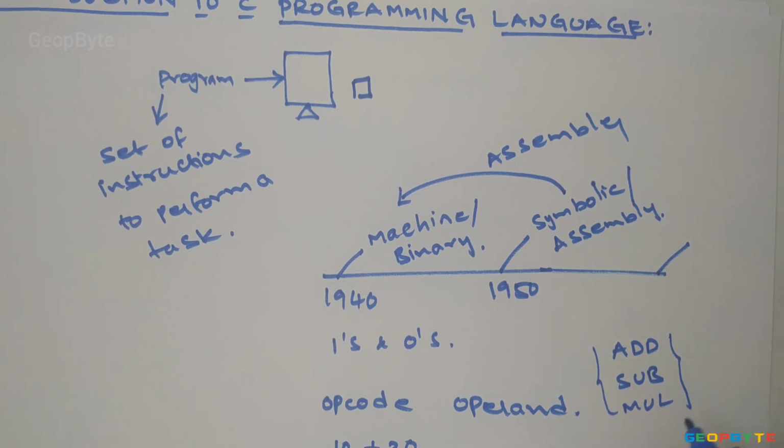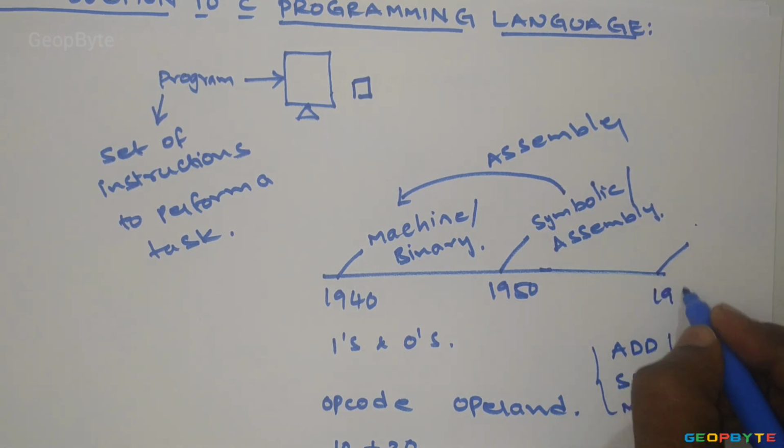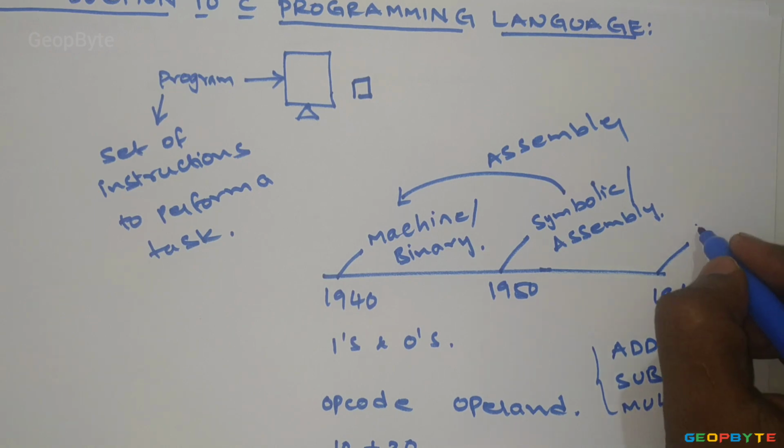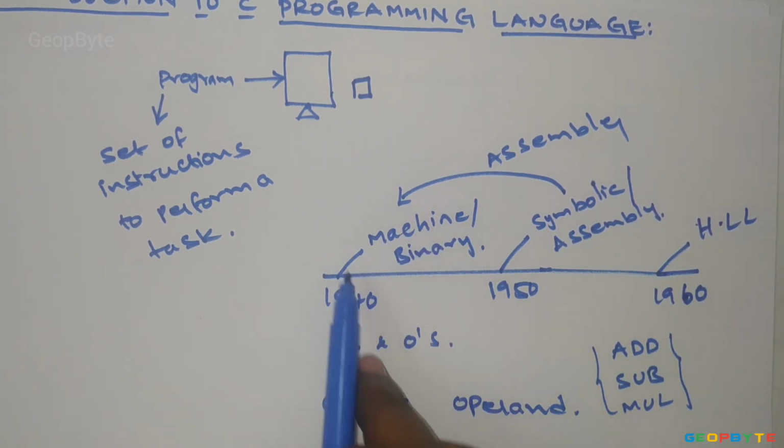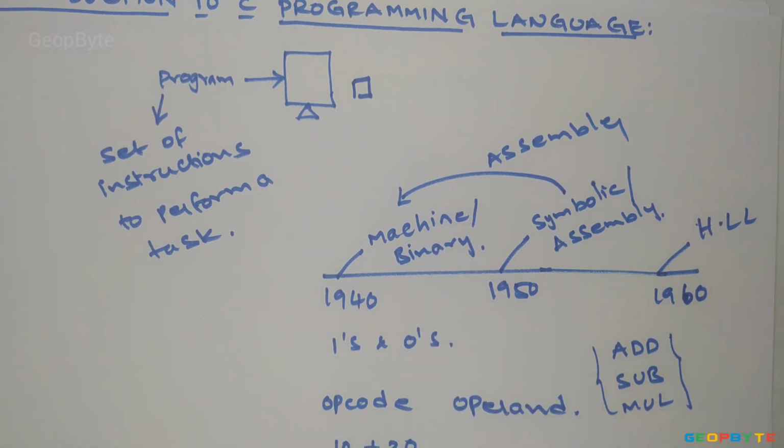In order to avoid this problem, from the 1960s onwards, we moved to high level languages. Again, the problem is that computers are capable of understanding only machine language or binary language, but we are writing programs in high level language.